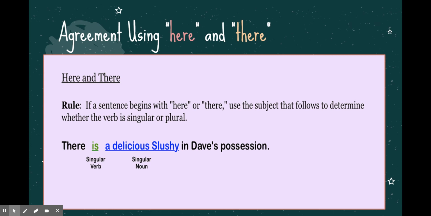We have a singular verb, but we really need to look for the noun, a delicious slushy. So if you were confused about, well, it starts with the word there, I don't know whether to put is or are, you would just skip over the verbs for a second and look, well, how many of these nouns do I have? Since there's just one slushy, we would backtrack and say, all right, instead of using the word are, I'll use the verb is.